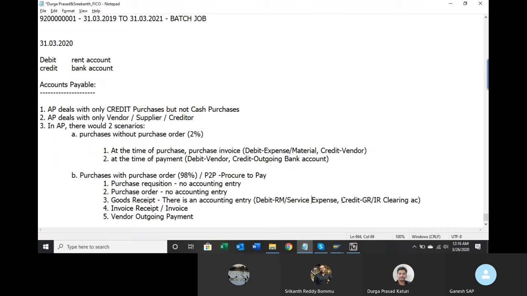So we can directly credit the vendor, but sometimes what happens? You may get the load today in your premises, and the bill might come after 1 week or 10 days. So you don't wait for the bill. You have to record whatever you received. So for timing adjustment, they will create a GRIR clearing account. They will pass an entry saying that we received material. As soon as they receive the invoice through courier or some other source, then they will post an accounting entry like this for the invoice.